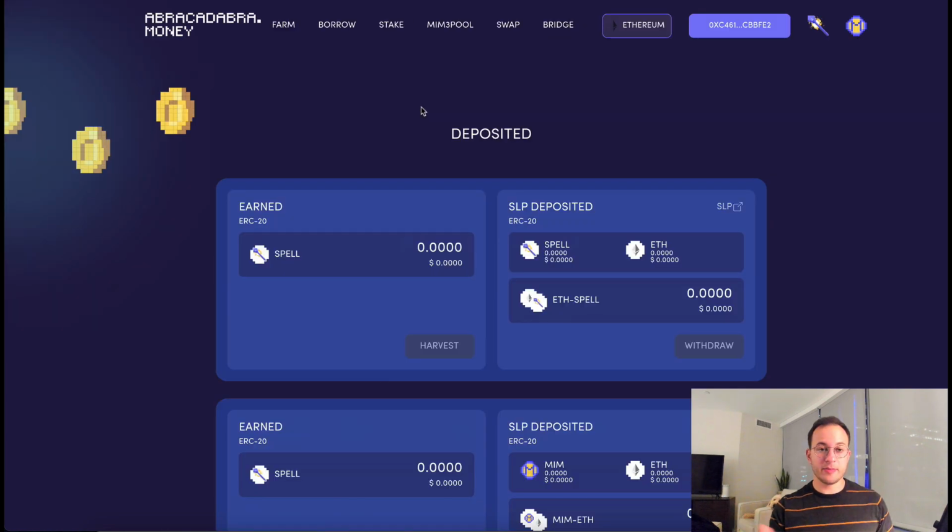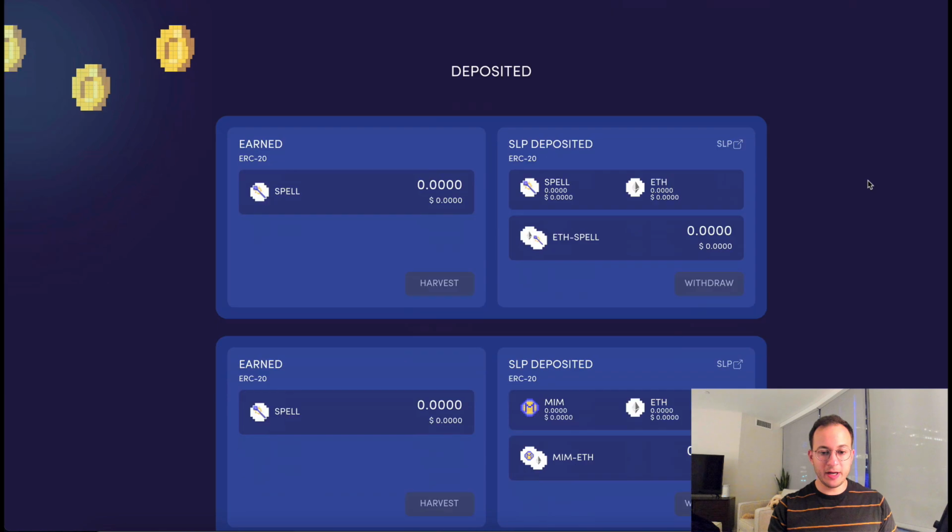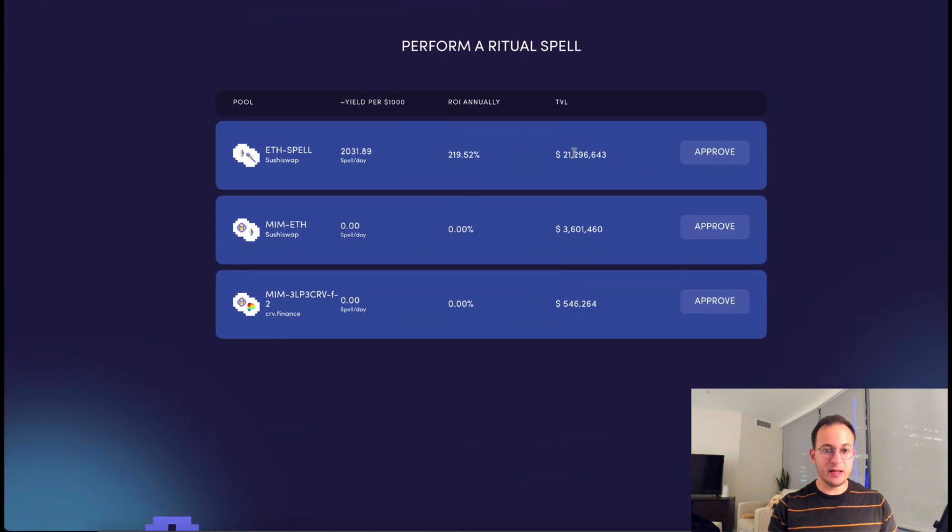Just a couple other things about the platform. I'm on the farm tab here now, and if we scroll down, you can see that they have one active farm, which is ETH Spell, and Spell is the governance token for this platform. It also gets a fee from liquidations. Now that APY is pretty high at 220%, so that is one option.